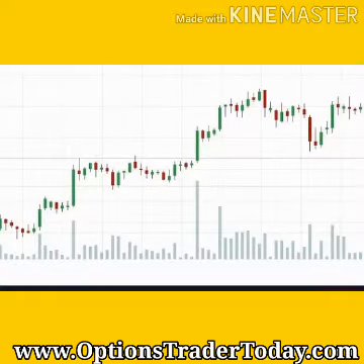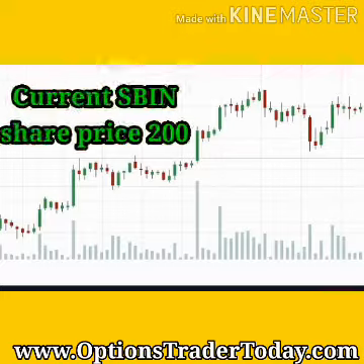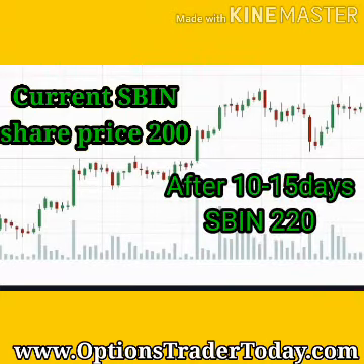Suppose the share price of SBI is around 200 rupees. Today it is 194, but let's assume it is 200. The result will come and we are expecting that the result will be good and the price will rise by 10% or 5%. Let's think it will increase by 10%, that means 20 rupees, so it can reach 220.